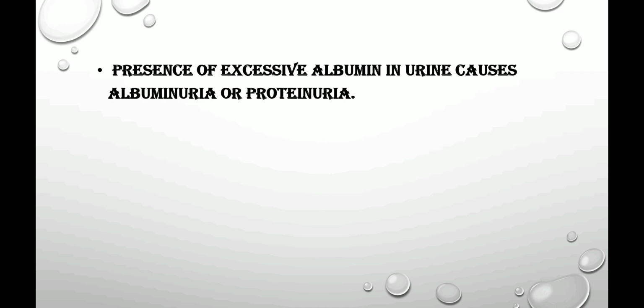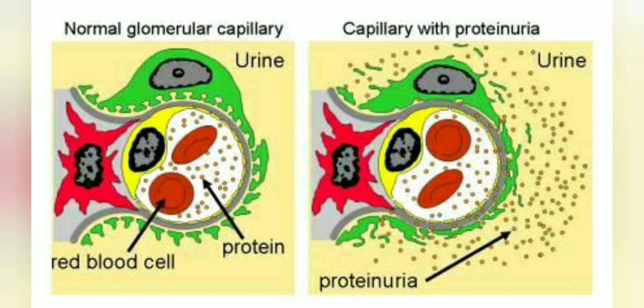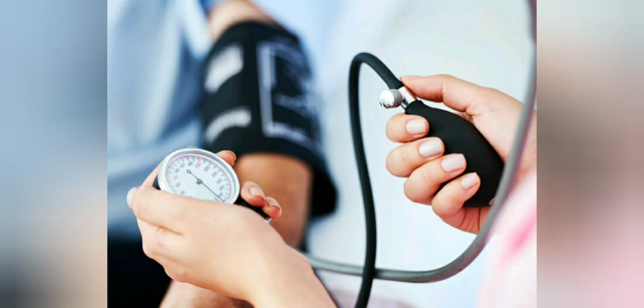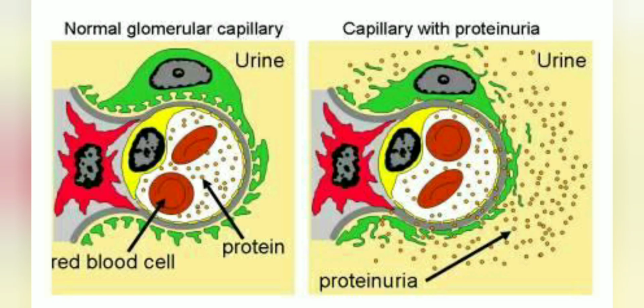Now let's see the details of disorders and diseases related to kidney. Presence of excessive quantity of albumin in urine causes a disease called albuminuria or proteinuria. This actually indicates injury to endothelial capsular membrane, which occurs due to increased blood pressure, or you can say injury or irritation of kidney cells by certain substances like toxins or heavy metals.